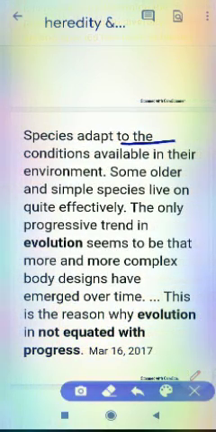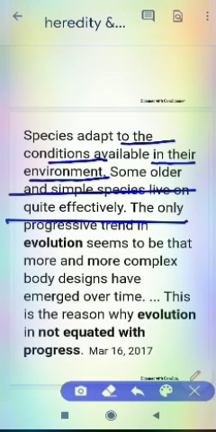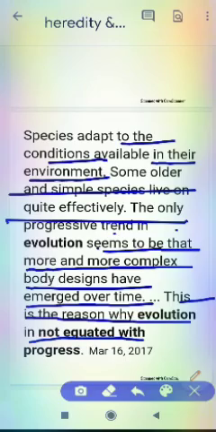Next, we will talk about how species adapt to the conditions available in their environments too. So, older and simple species live on and are quite effective. The only progressive trend in evolution seems to be that more and more complex body designs have emerged over time. This is the reason why evolution is not equated with progress.